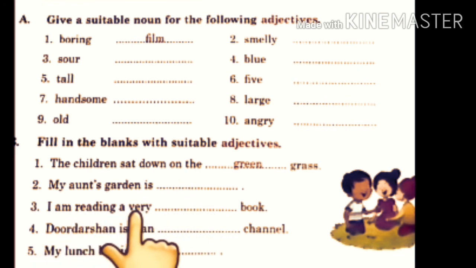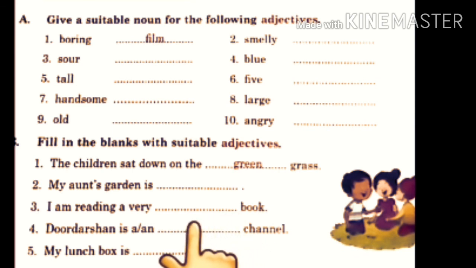I am reading a very dash book. So which adjective can you write? How can you describe the book? You can say I am reading a very knowledgeable book. I am reading a very interesting book. Okay. So you can write any of the words.